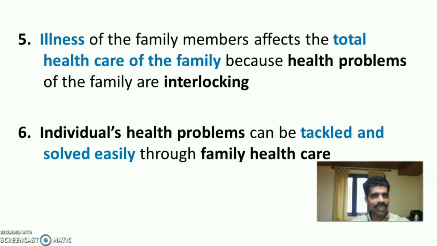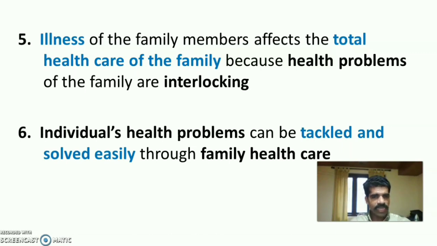The fifth point is illness of the family members affects the total healthcare of the family. So when one person suffers from any disease, that affects the total family, because health problems of the family are interconnected, interlocking.